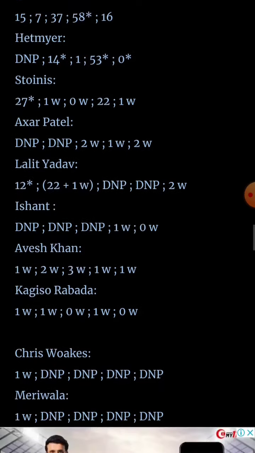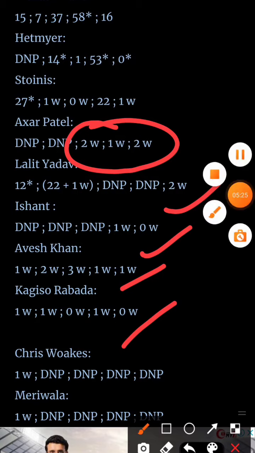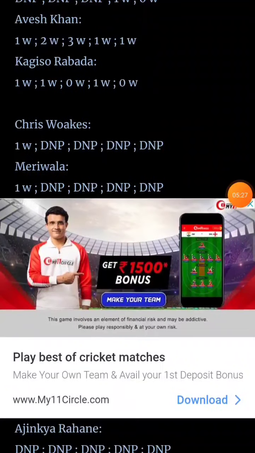Guys, Axar Patel is bowling very well. He has taken 5 wickets so far in the last 3 matches and he is the hometown boy. Lalit Yadav took 2 wickets in the last match. Ishant Sharma got 0 wickets. Avesh Khan got 1 and Rabada got 0 wickets. Rabada is not in very good touch. And guys, let's move forward.